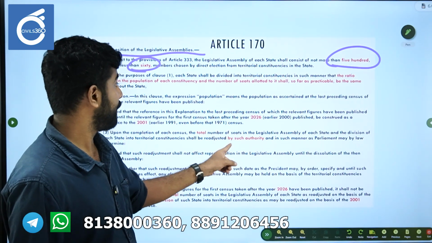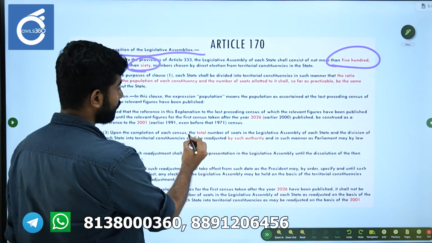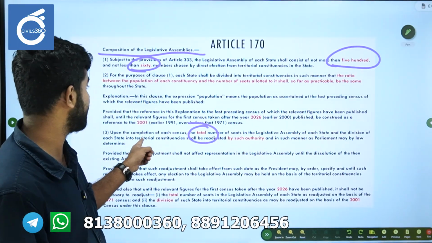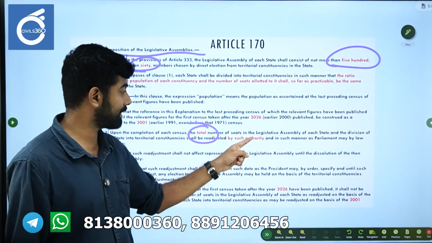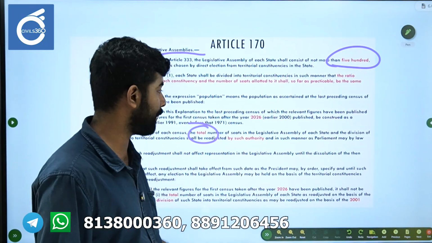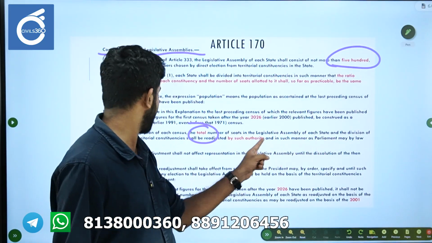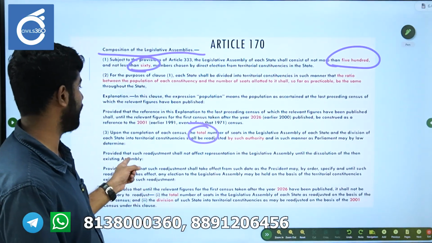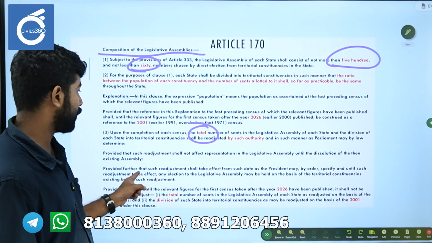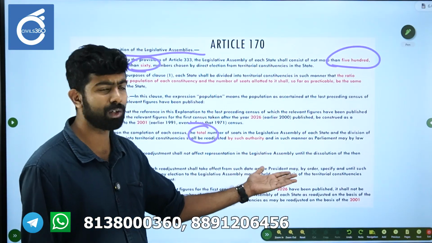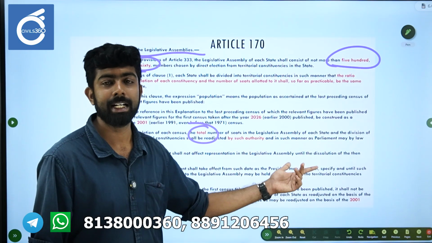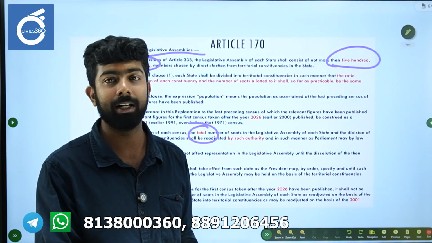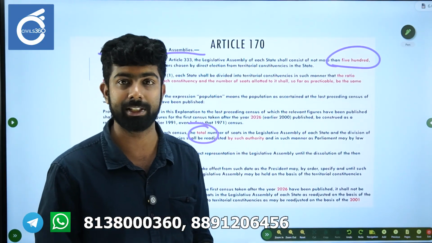Also keep in mind that the total number of seats and the division of the state into territorial constituencies shall be readjusted by such authority. The authority here is the Delimitation Commission, in such a manner as Parliament may by law determine. The Delimitation Act is there, and it will be according to that act. The provisos are just there to ensure that there are no logistical issues. They say that if a particular election is there, it will follow the previous territorial constituencies, how they were divided before.